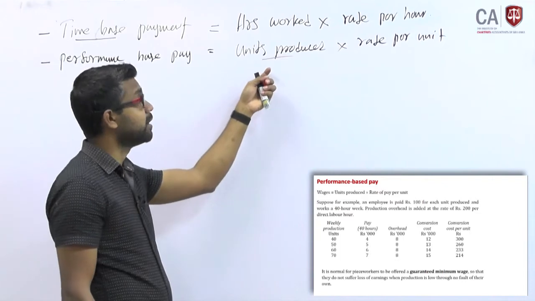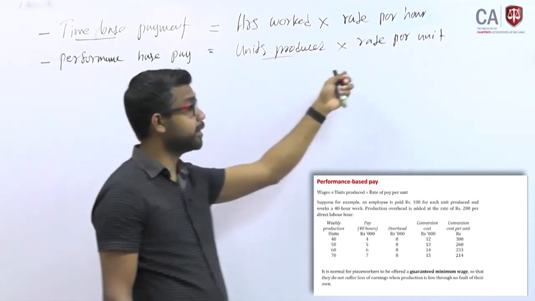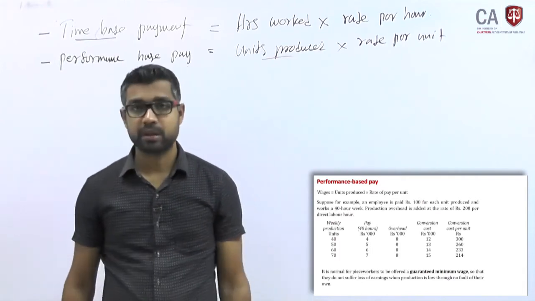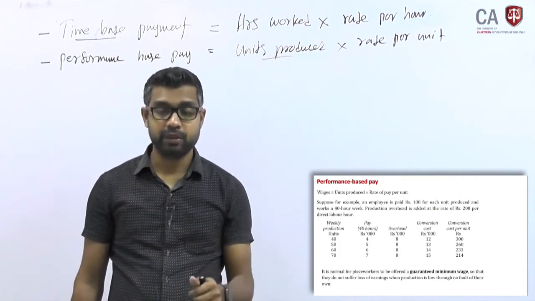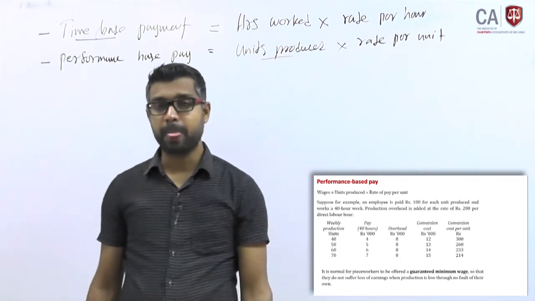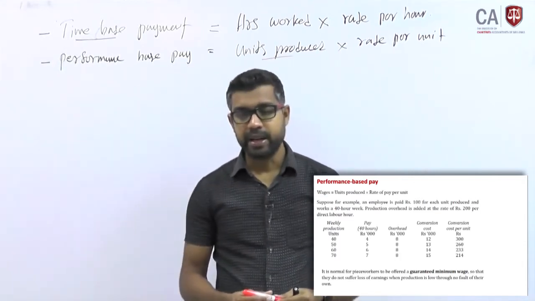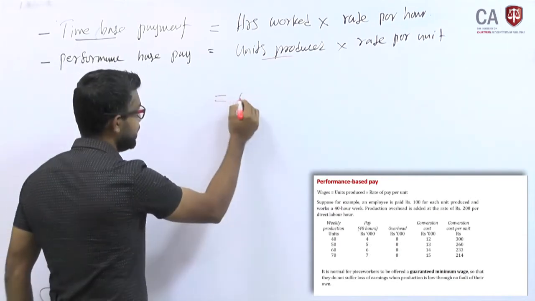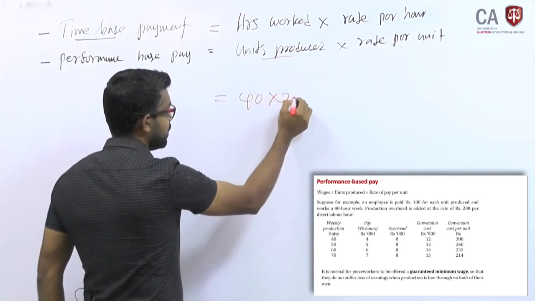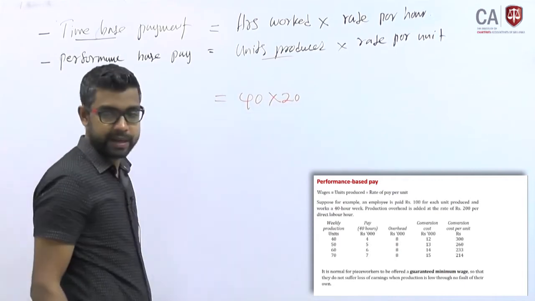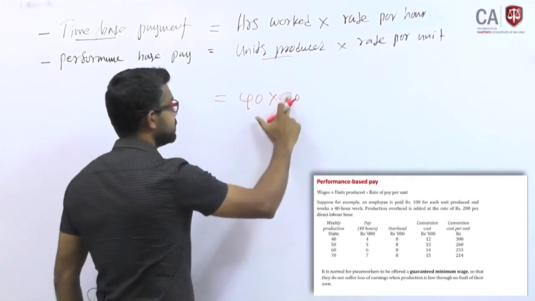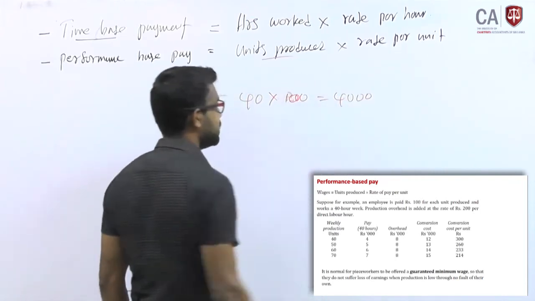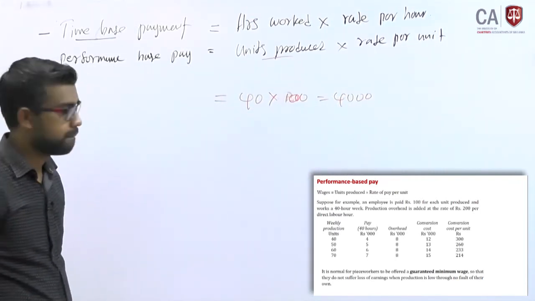Therefore, they have a fear, right? We didn't produce anything, therefore we might not get the expected salary. To avoid that risk, the employer will give what? A guaranteed minimum wage, right? Let us say when you produce 40 units, each unit gets paid 100, so 4,000 is the total payment, right?